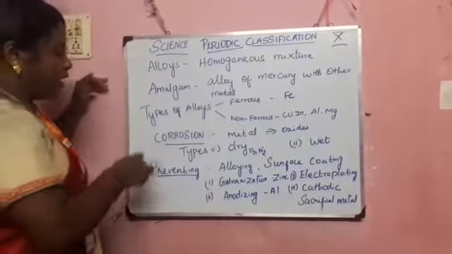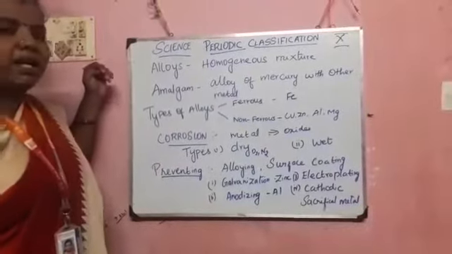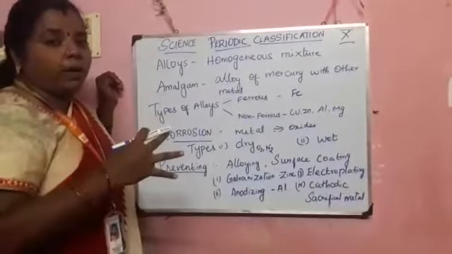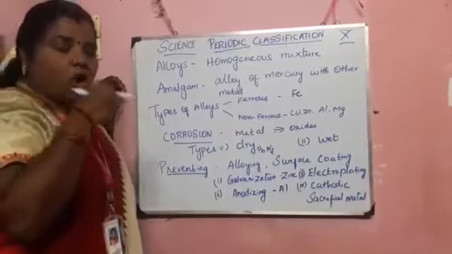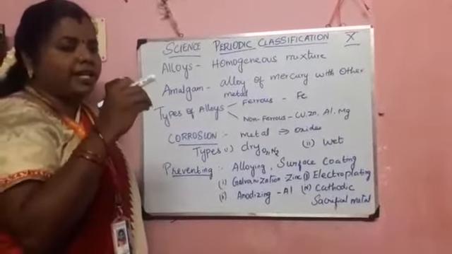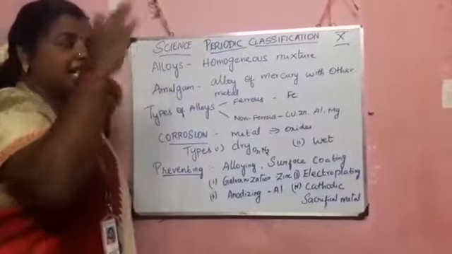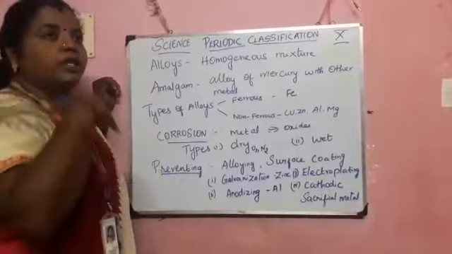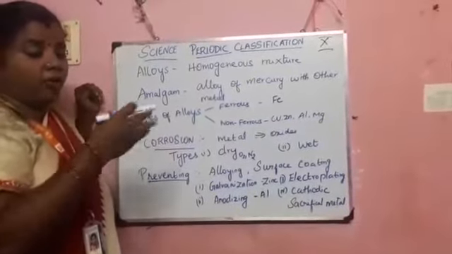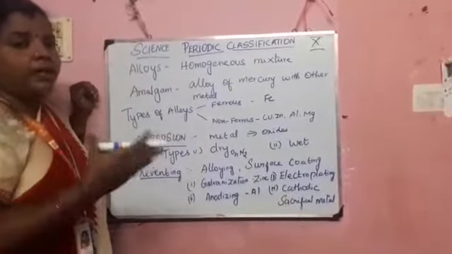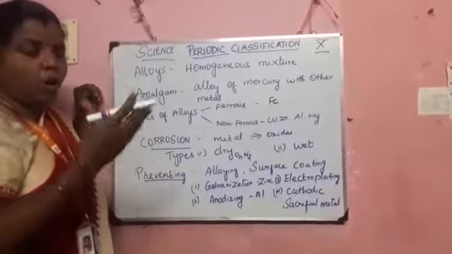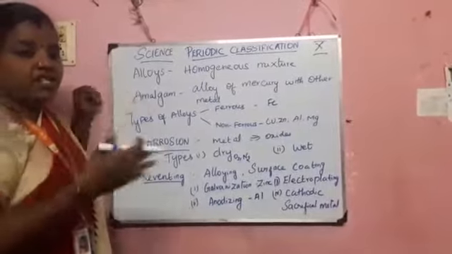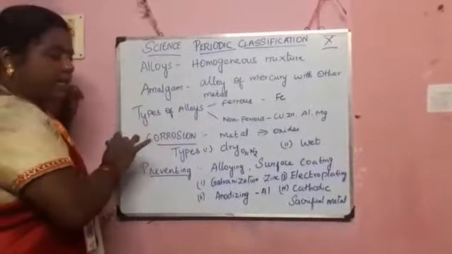And the next one is corrosion. What is meant by corrosion is the destruction of iron. In normal terms we call it rusting. Rusting means the appearance of the iron is destroyed by the environment. When it is exposed to the environment, it reacts with oxygen and water molecules, so in wet conditions it rusts. Rusting means destruction happens. That is called corrosion.